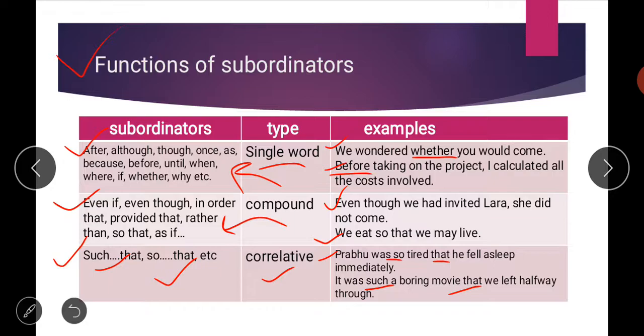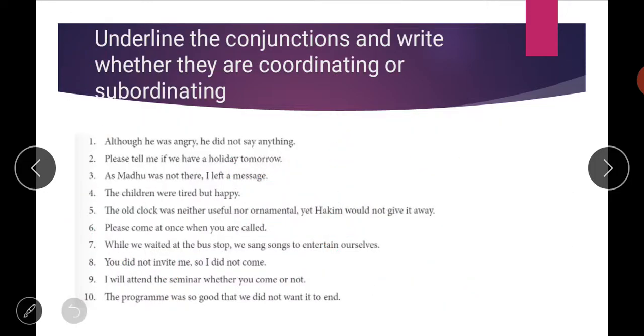So I hope that when you have combinations like such that and so that, these are called your correlative subordinators, and I hope the use of these is also clear to all of you. Then next is, underline the conjunctions and write whether they are coordinating or subordinating. Now I have told you what kind of words are called subordinators and what kind of words are called coordinators. So I hope you can do this exercise easily.